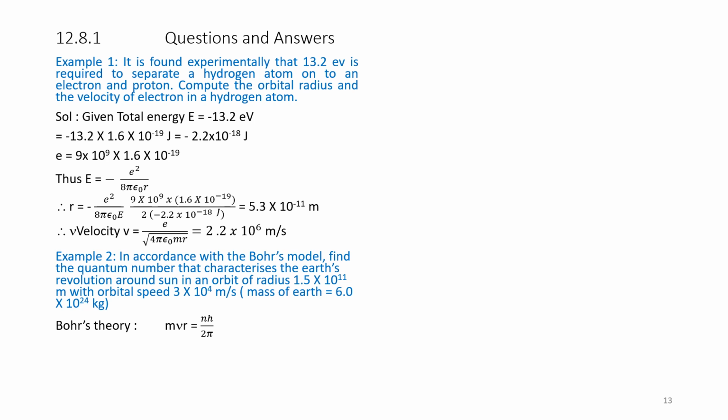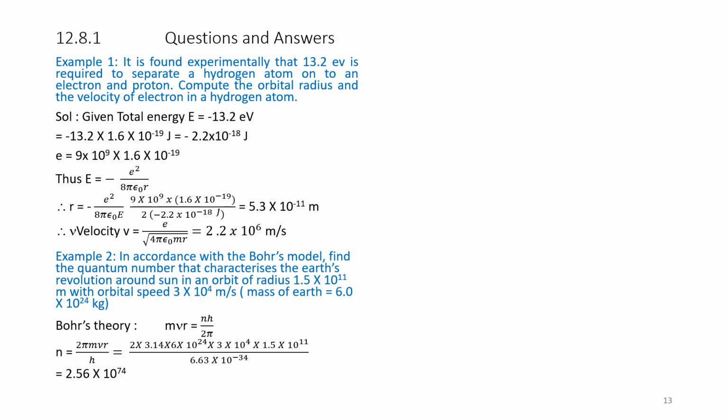Bohr's theory says m v r is equal to n h by 2 pi. Therefore, substituting the values, we get n is equal to 2.56, that is the orbit number.